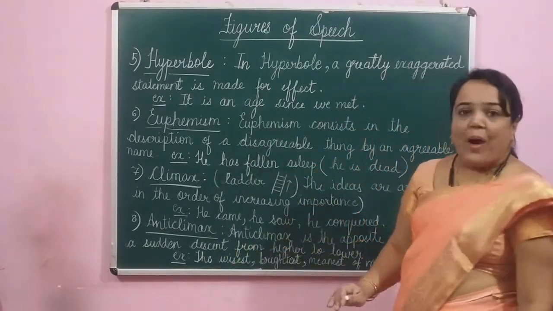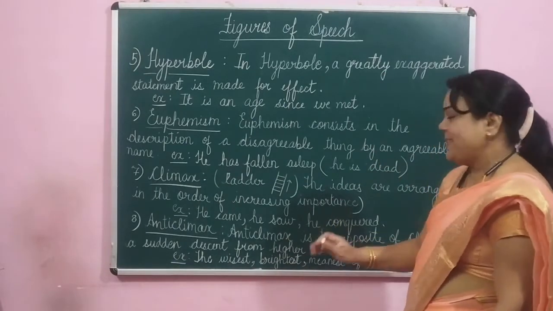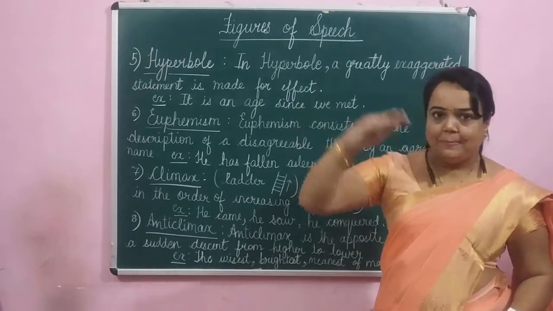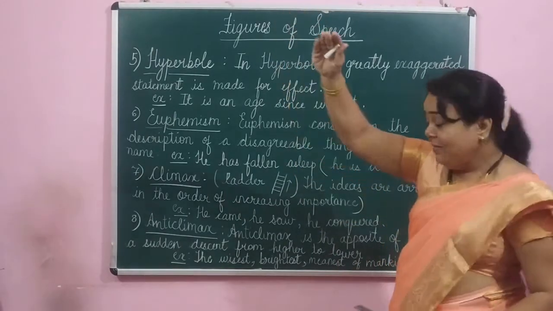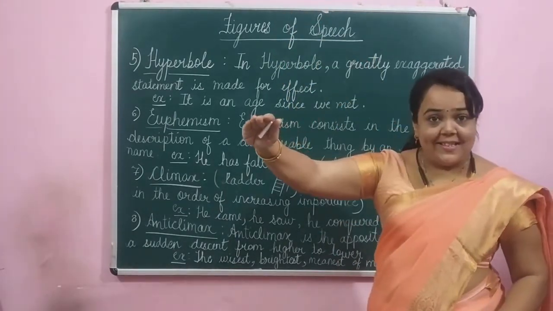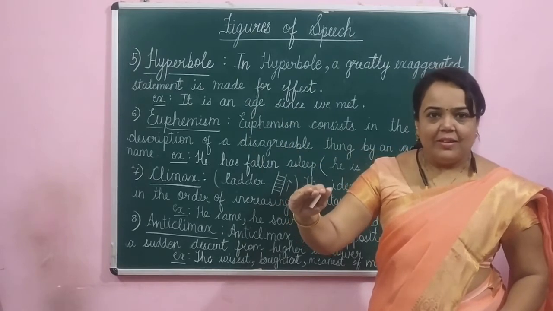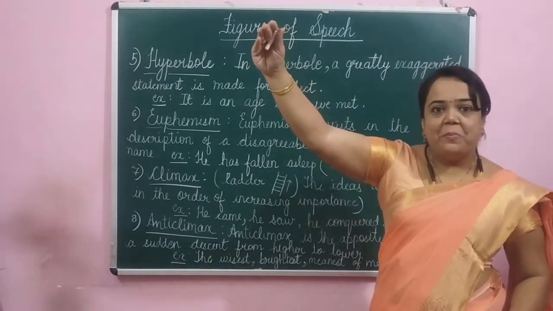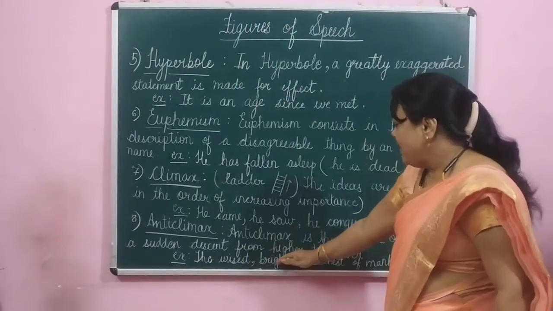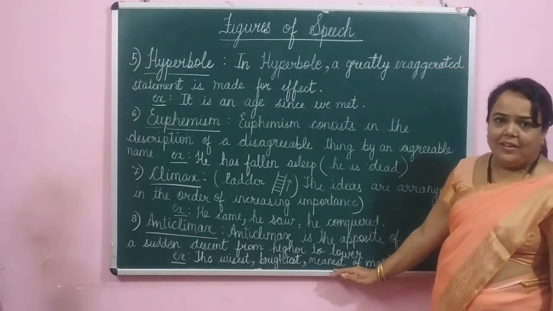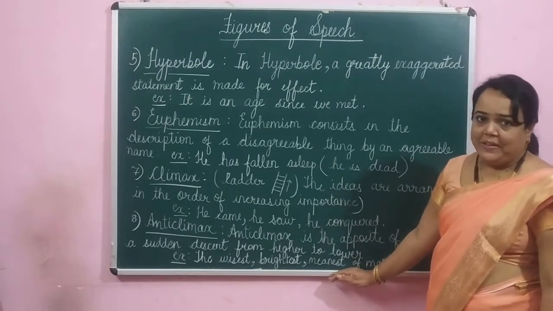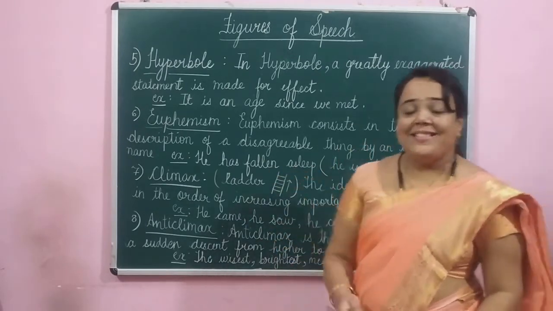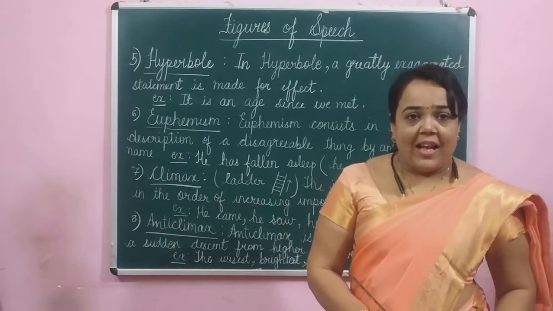Example: the wisest, brightest, meanest of mankind. Wisest, then the brightest, meanest. So we are coming down. We stated the most important thing first, then next, and then the last one, the lowest of the order. So anticlimax is just the opposite of climax.